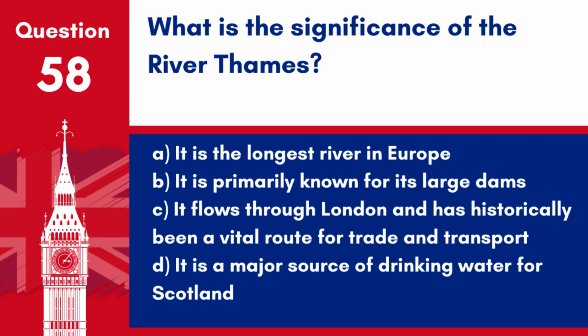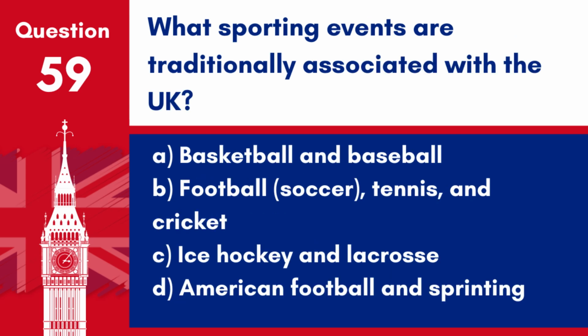Answer C. It flows through London and has historically been a vital route for trade and transport. The River Thames is the most important river in England for both cultural and practical reasons. Question 59. What sporting events are traditionally associated with the UK?